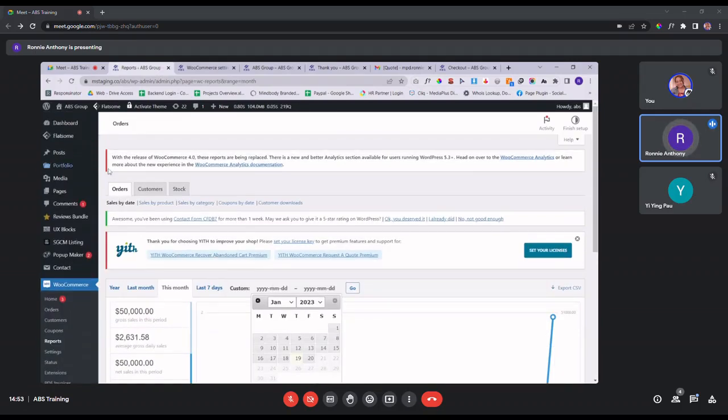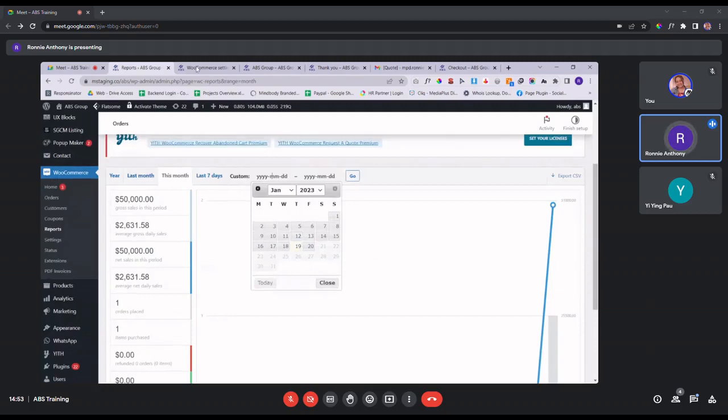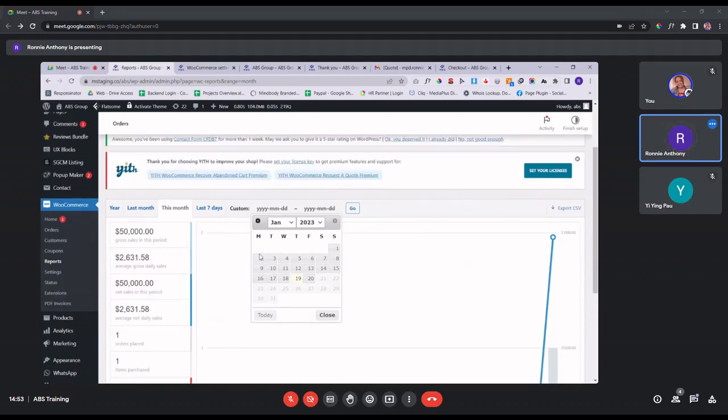And then you can see right here, the default view that you see right now is sales by date. You can also see sales by product or by category. And if you want to view the information offline, you can download the data using this export CSV portion. That way you can do your analysis without going inside the website itself to see the full data when you export out the CSV file.